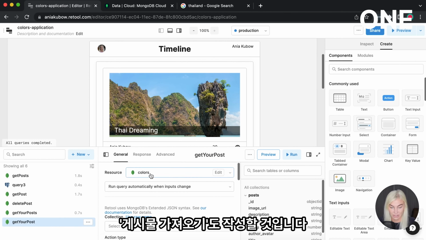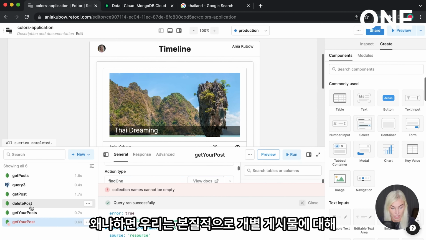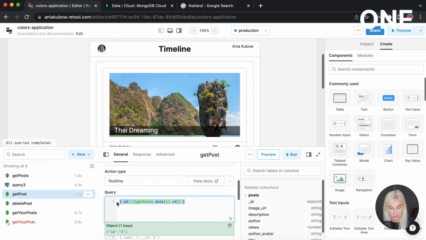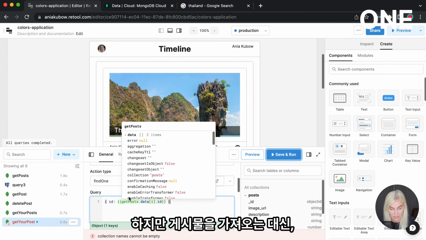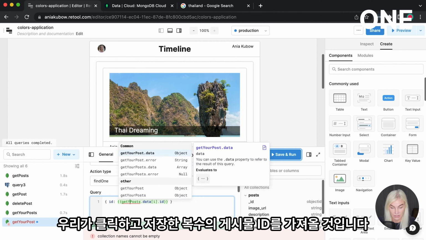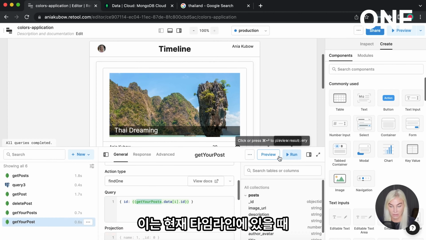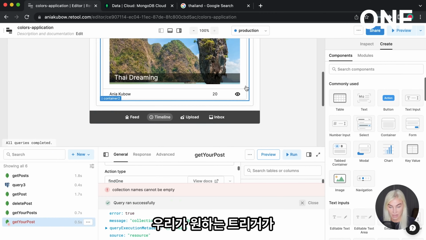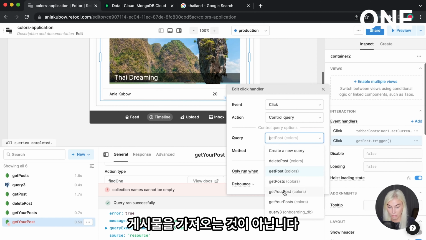Okay, and once again, it's going to look in colors. It's going to find 1 this time. And we're going to look in it. So I'm just going to save this because we're going to essentially just copy what we did for the individual post, get your post individual. But instead of getting the posts, we're going to get your posts plural ID that we clicked, and save and run. Which means that if we're now on the timeline, the trigger that we want to hit is get your post and not get post.